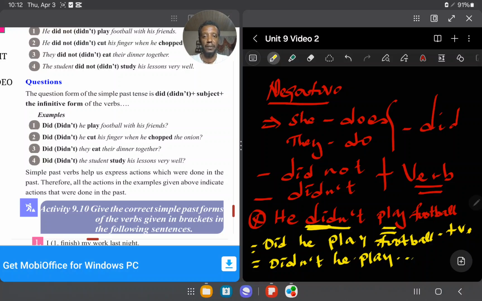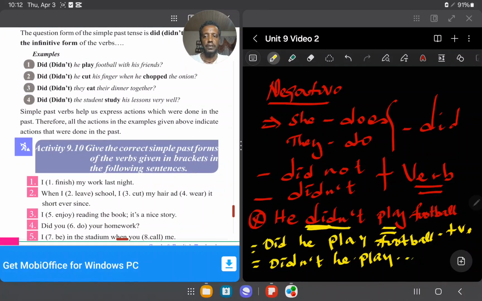then followed by the subject, and then the action verb. Okay, you can see here the question form of the simple past tense is didn't, and then the subject, and then the main verb or the infinitive. That is clear, yes? So you can work using this form. Simple past verbs help us to express action which were